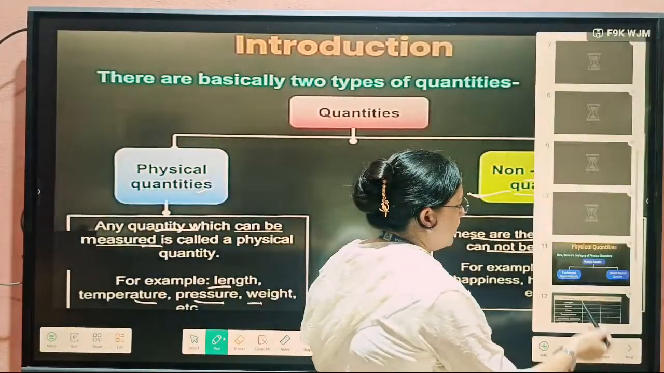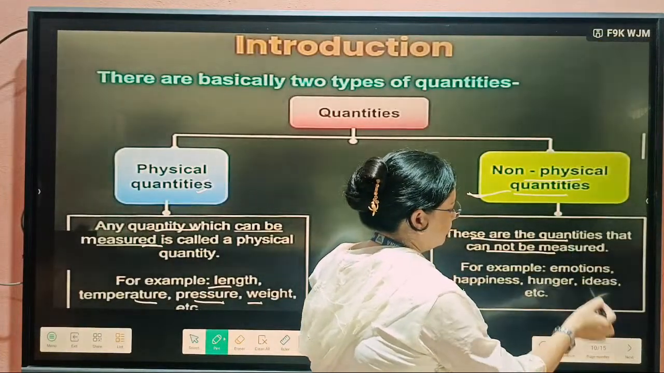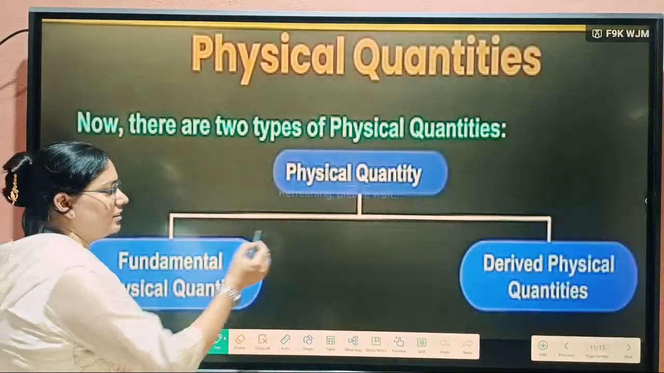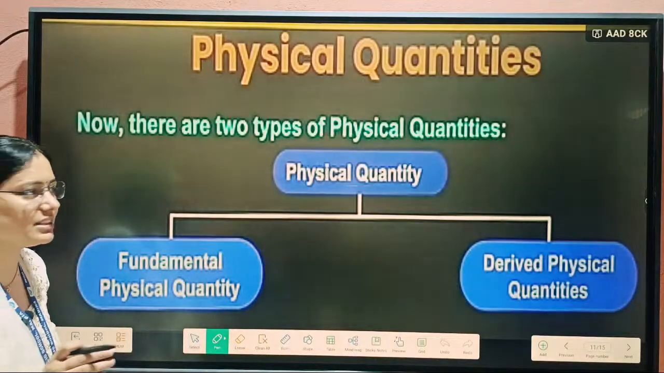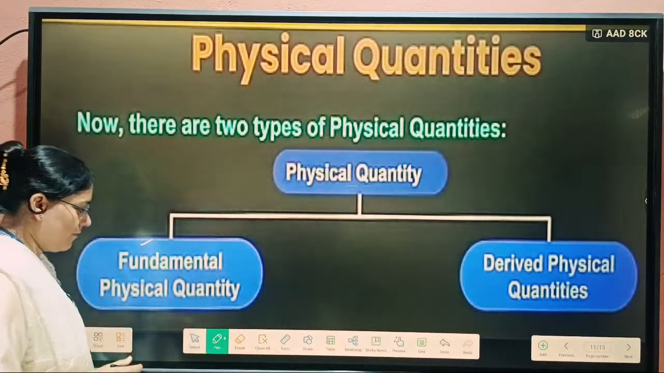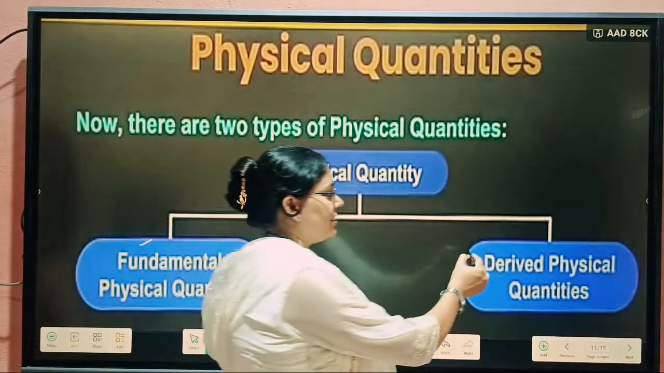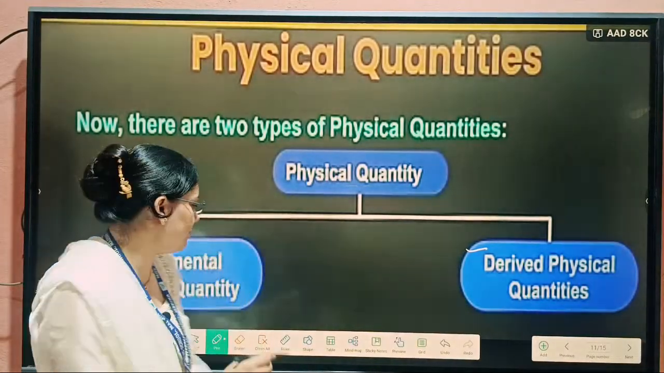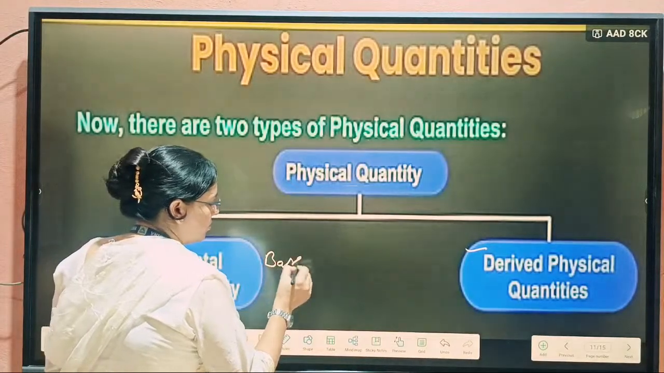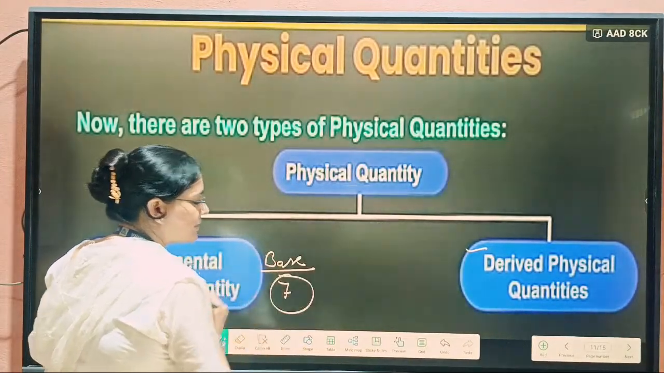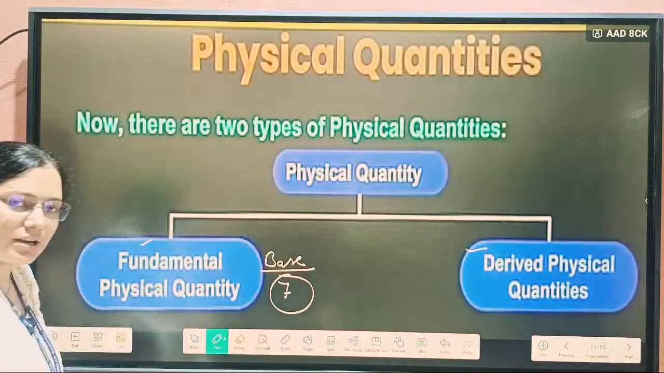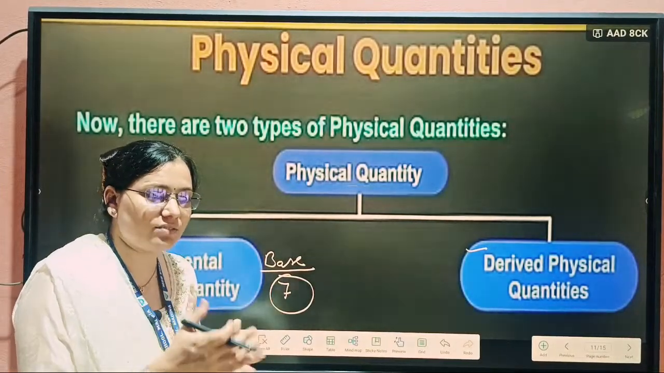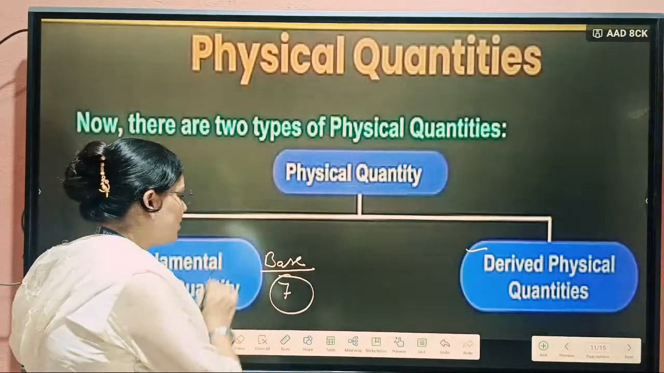Next, our physical quantity. These physical quantities which we can measure, we divide into two types: fundamental physical quantities and derived physical quantities. What are the fundamental physical quantities? We can call them base quantities also. There are 7 types of base quantities. They are fundamental quantities which we can't derive from another unit. In themselves they are already basic. That is known as fundamental quantities.